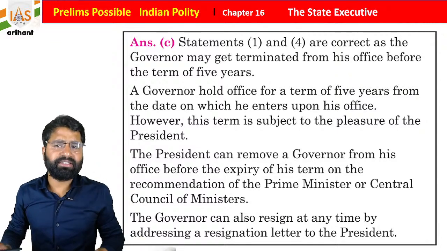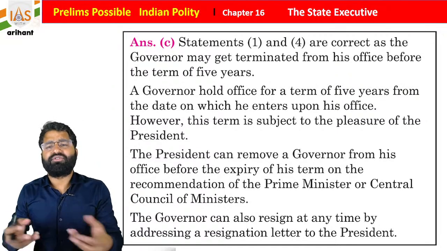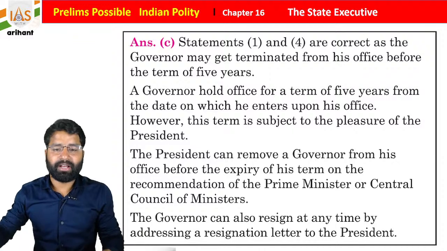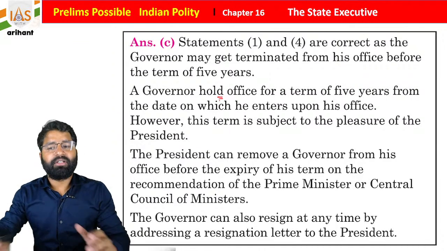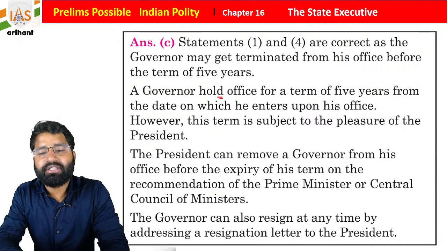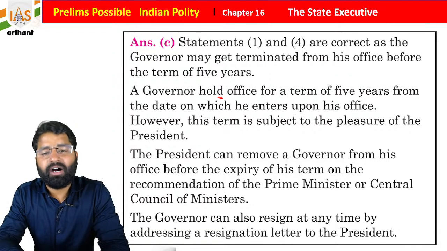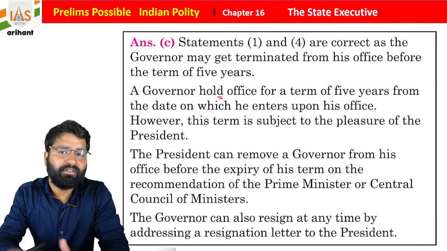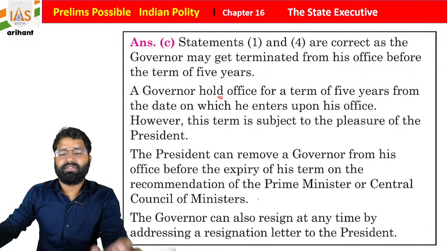I am just reading this explanation to make you understand. The governor holds office for a term of 5 years from the date on which he enters upon his office. However, the term is subject to the pleasure of the president of India. Students, we already discussed this.